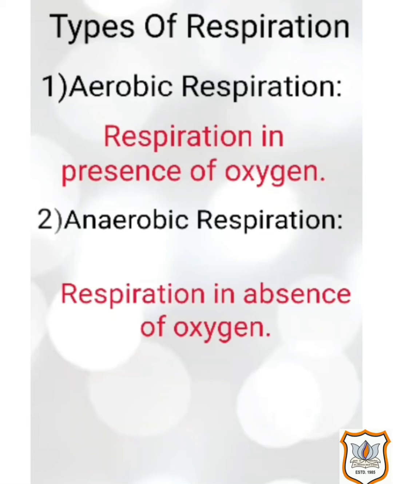The food material taken in during the process of nutrition is used in cells to release energy. Diverse organisms do this in different ways. Some organisms use oxygen to break down the glucose completely. That is known as aerobic respiration. But some organisms use other pathways to break down glucose incompletely without the use of oxygen. This is known as anaerobic respiration.